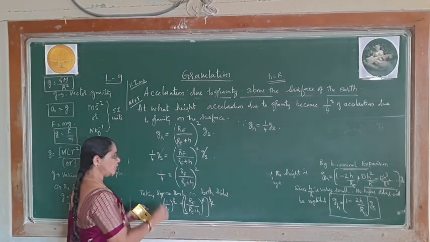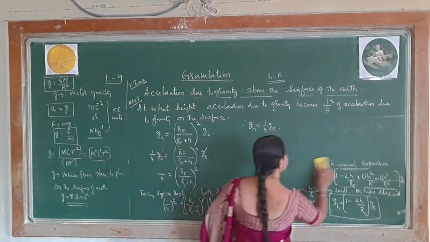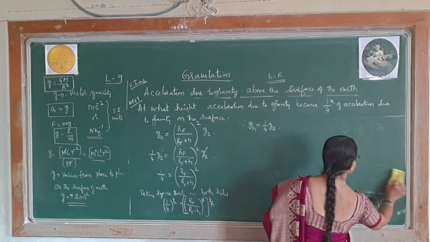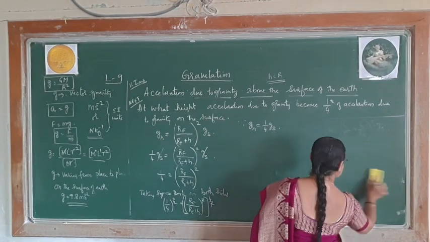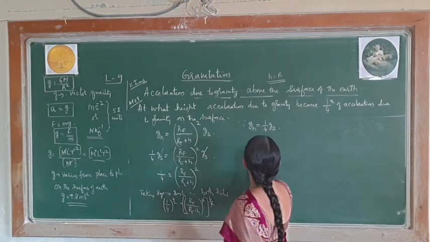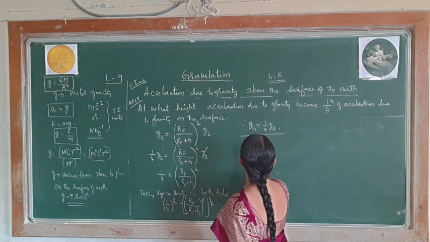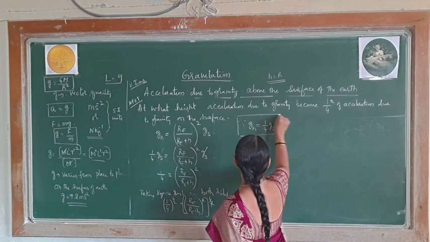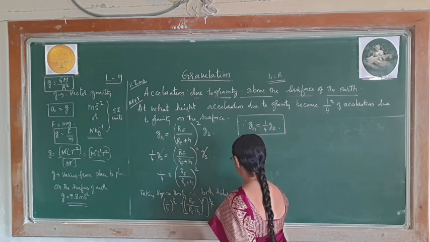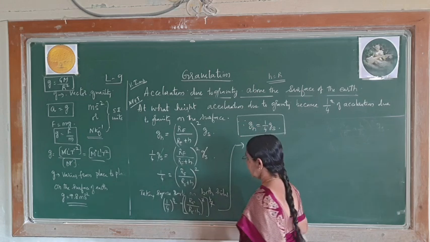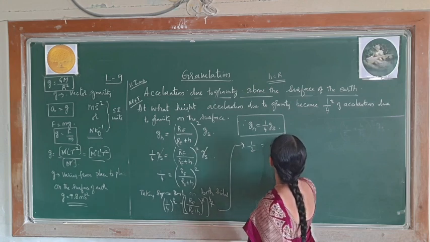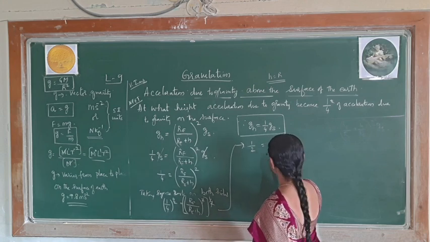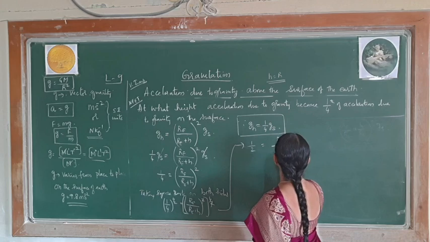Square root of this means you will get 1/2, which is equal to RE by RE plus h.